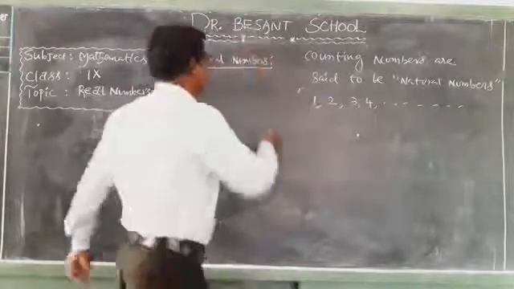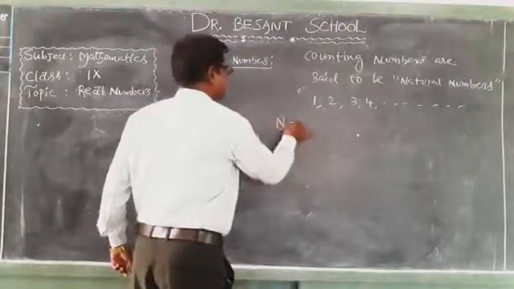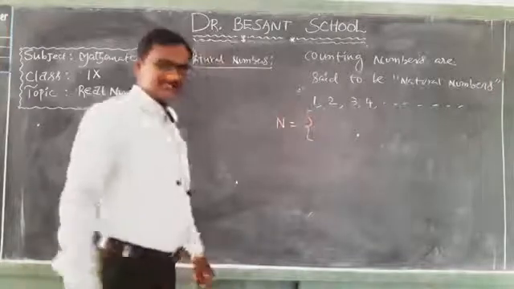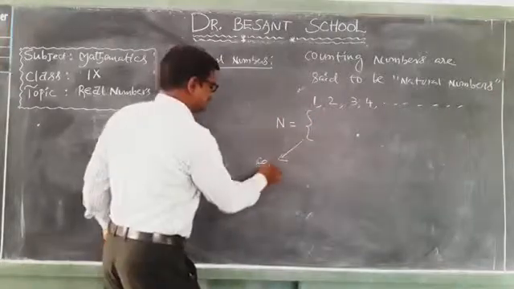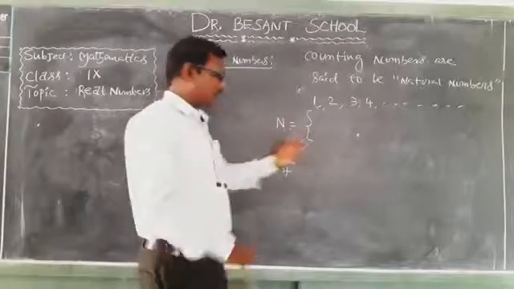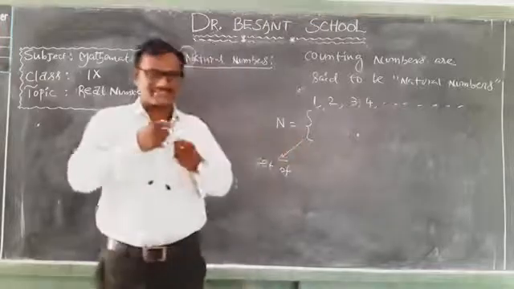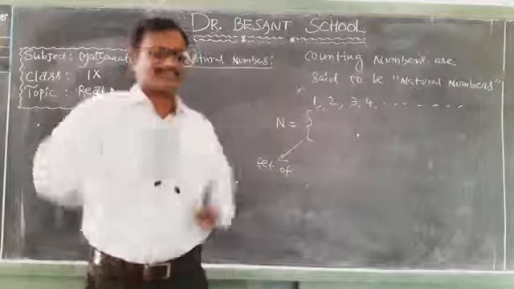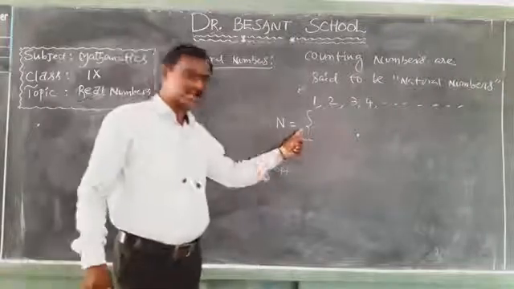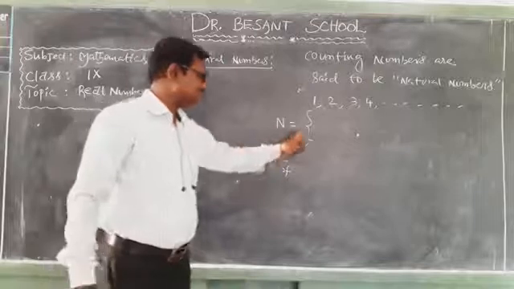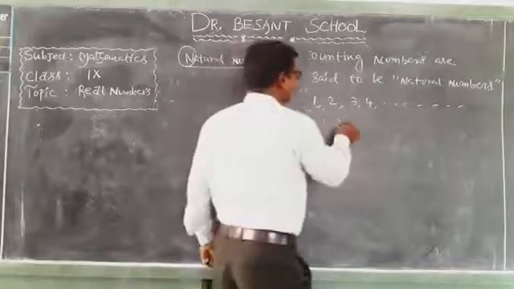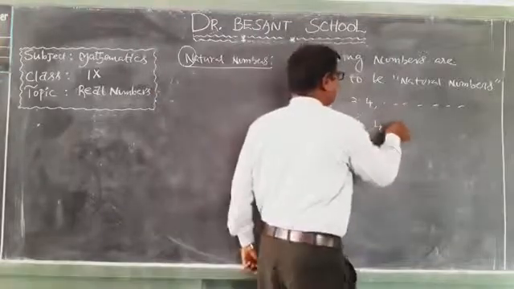So, we write N is equal to set of. How do we read this symbol? Set of. S-E-T-O-F. Of course, we are going to learn about these symbols in our further classes in sets. N is equal to set of 1, 2, 3, 4, 5, etc.